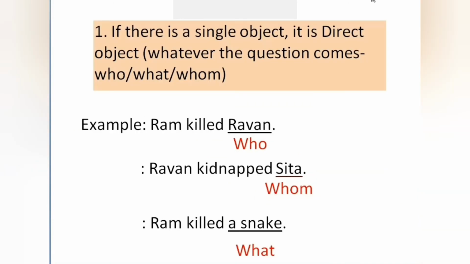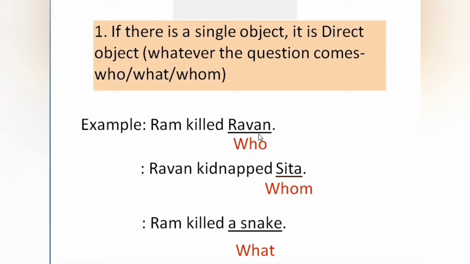Now comes number one. Whatever the question comes in a sentence, it may be who question, what question or whom question. If there is a single object in a sentence, it is direct object, only direct object, not indirect object. For example, Ram killed Ravan.